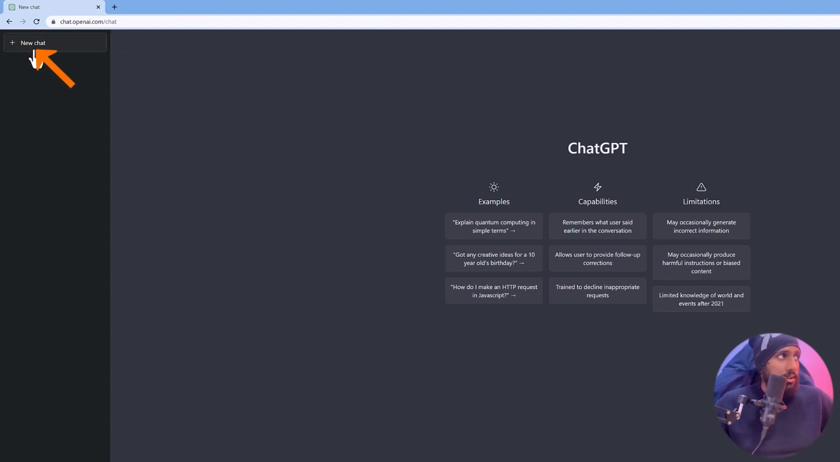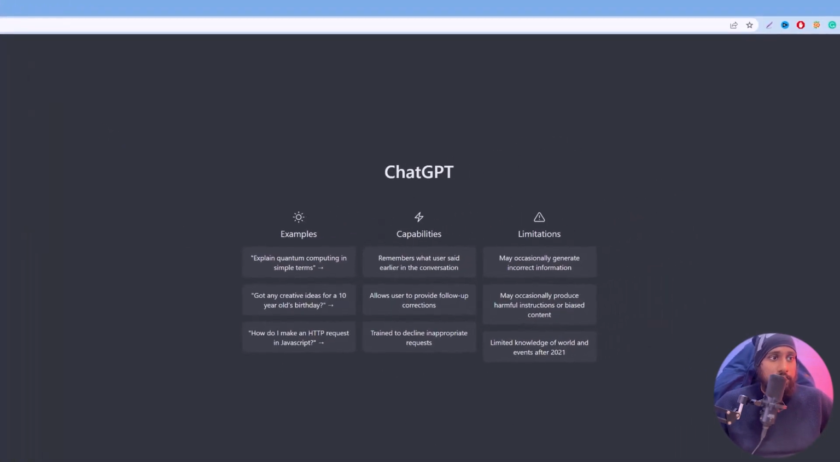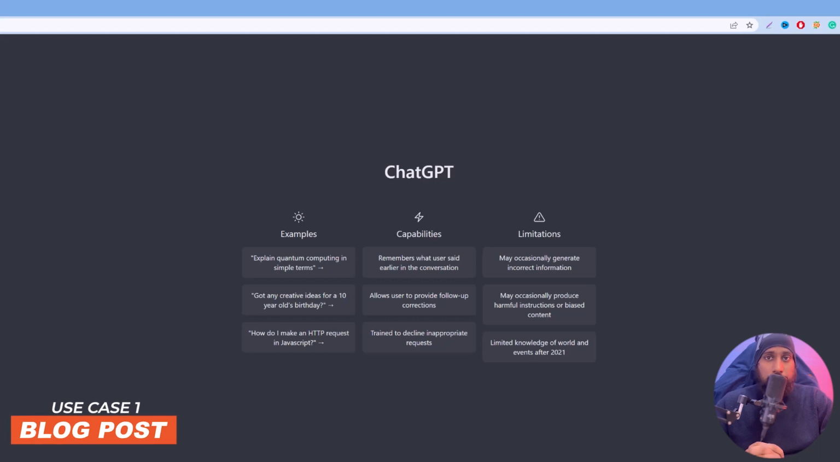And just go there, click on the new chat, and the chat will open like this. So the first use case is you can actually create a blog post just by writing a command there. Yes, you can really create a blog post there. For example, I want to create a blog post on Facebook marketing. For example, I want to create a blog post on leveraging user generated content on Facebook marketing.